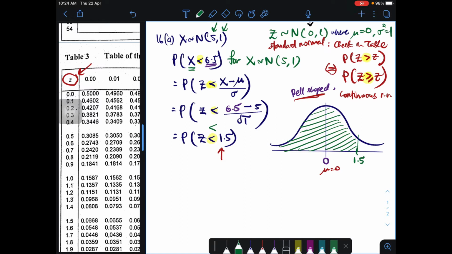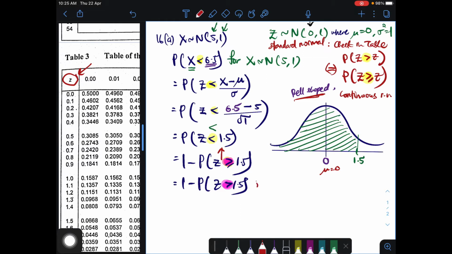Now in the table, as we understand already, we need more than or equal to. So we have to use this region instead, because this is to the right. So we have to use this information to the right by using a minus here: 1 minus the probability of z more than or equal to 1.5. Whether it's equal or not, it is the same. This is equivalent to 1 minus P(z more than 1.5). It's just the same anyway. So your job right now is just to find it in the table.